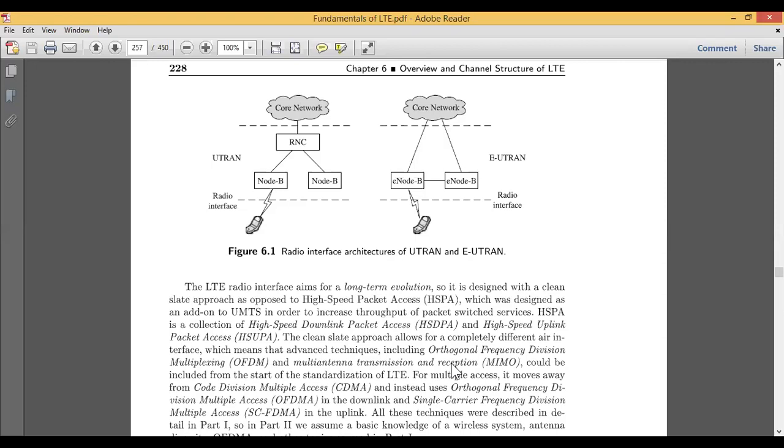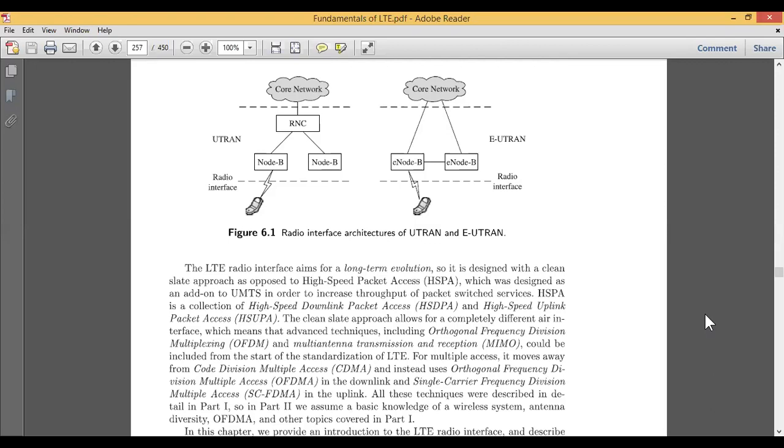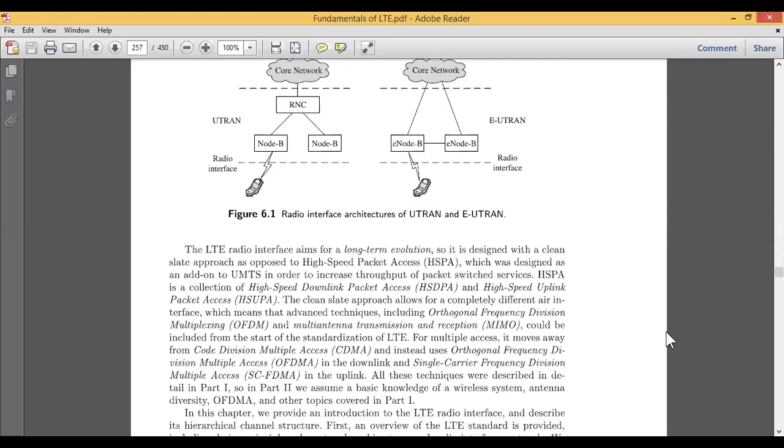Now other than that, this LTE system or the radio access architecture has multiple access, and those multiple access schemes have completely moved away from CDMA. Instead it makes use of OFDMA in the downlink, and single carrier frequency division multiple access in the uplink.